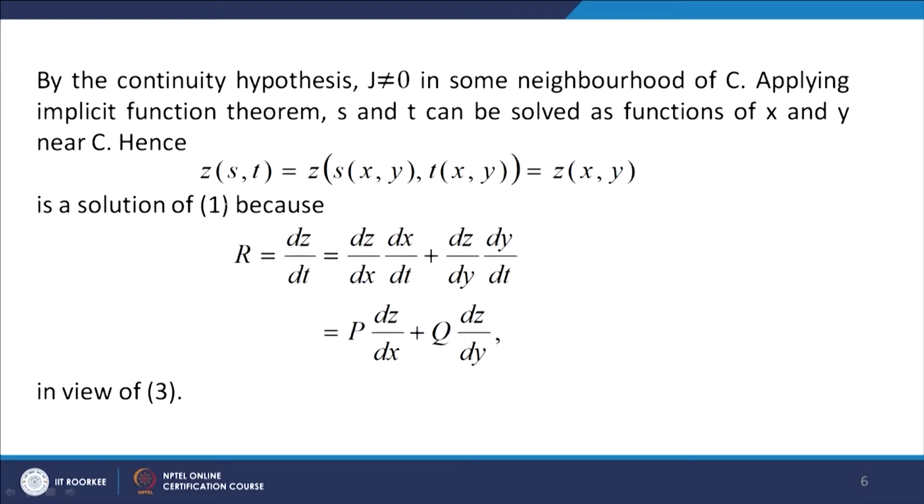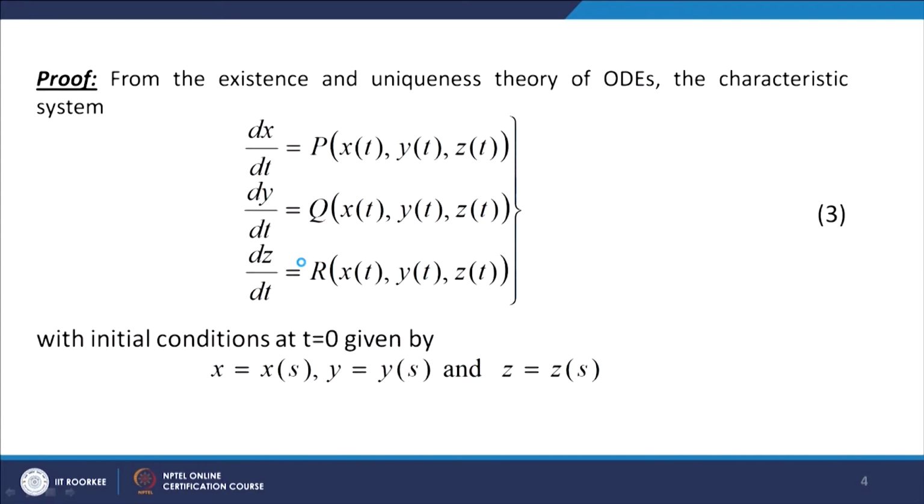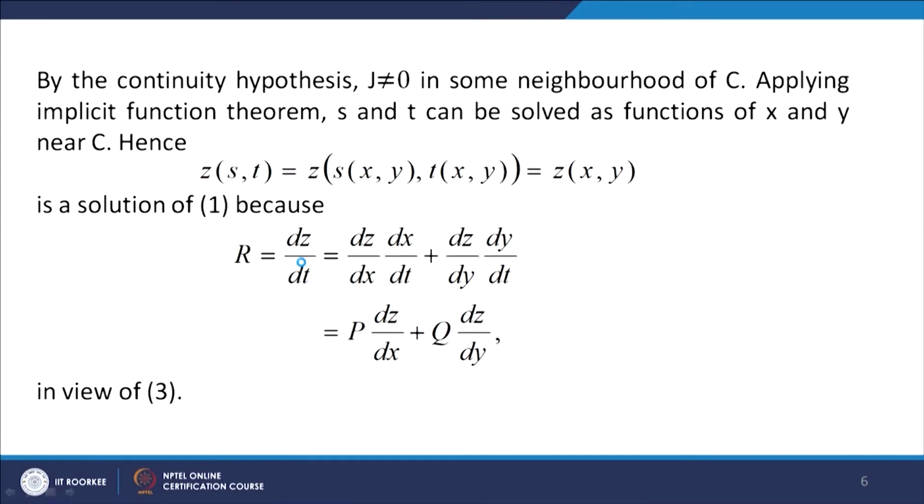Now this z(s, t) = z(x, y) is a solution of 1 because r is equal to dz/dt from the characteristic system. dz/dt can now be written as ∂z/∂x · dx/dt plus ∂z/∂y · dy/dt, because z is a function of x and y.